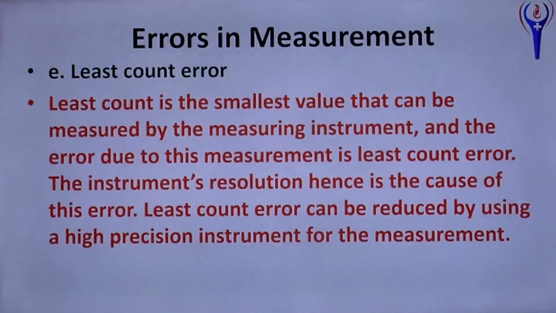Least count error. Least count is the smallest value that can be measured by the measuring instrument, and error due to this measurement is least count error. The instrument's resolution hence is the cause of this error. Least count error can be reduced by using a high precision instrument for the measurement. For example, instead of vernier caliper, you can use screw gauge. Least count of screw gauge is 0.01 millimeter, and least count of vernier caliper is 0.01 centimeter.